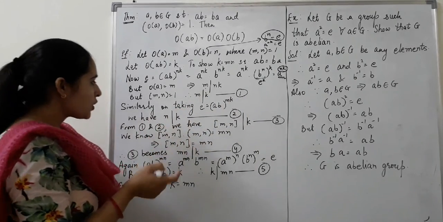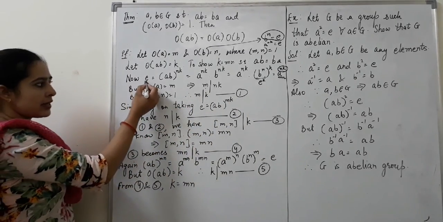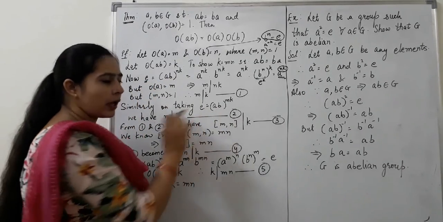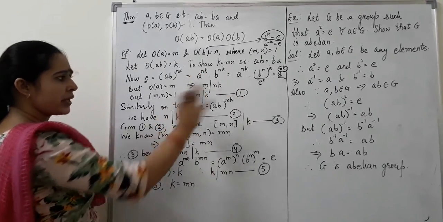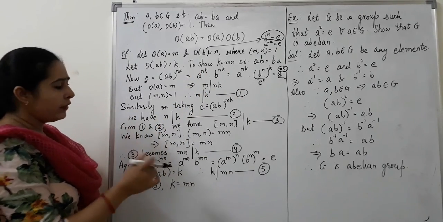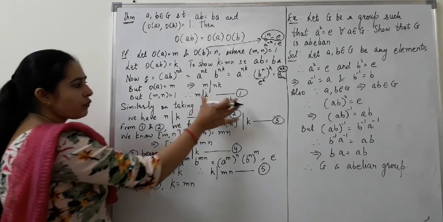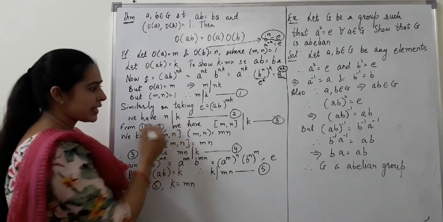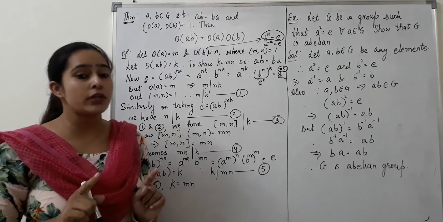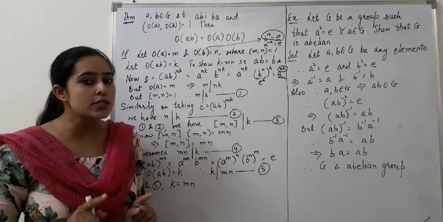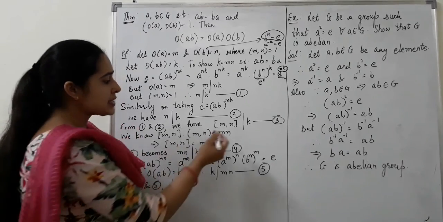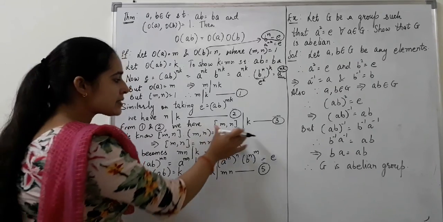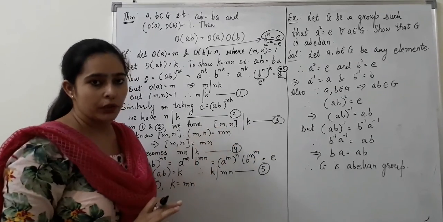Let's mark it first. Now similarly, as we have started here, e is equal to (ab) to the power nk, we can start from e is equal to (ab) to the power mk, and then proceeding in the same way, we have n divides k. So from first and second, we can say that m divides k, n divides k. That means LCM of these two numbers must also divide k. So that means LCM of m and n must divide k. Let's mark it equation number 3.